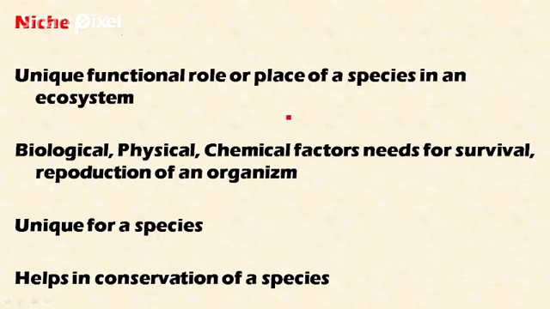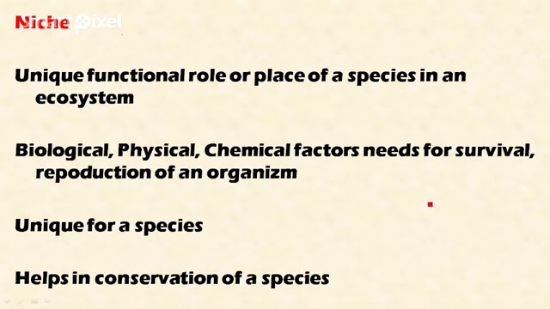Okay, so the next concept is niche. Niche is a unique functional role or place of a species in an ecosystem. So it is a role of a species in an ecosystem, as well as a place or habitat of a species in an ecosystem that is unique to the particular species. Okay, it is unique, which is not related to any other species. And this niche will provide biological, physical and chemical factors needed for survival and reproduction of the organism. Okay, it provides all these factors for the survival of the organism, so that's why it's called niche. It is unique for a particular species.